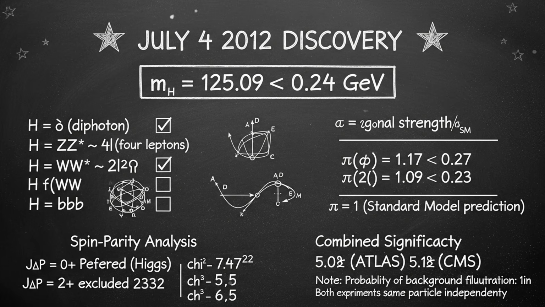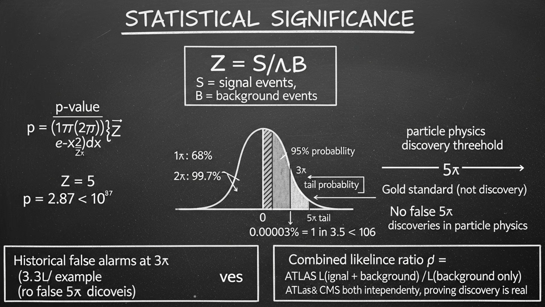And then, on July 4, 2012, CERN held a press conference. They announced the discovery of a new particle, mass around 125 giga-electron volts, decaying into photons, Z bosons, W bosons, bottom quarks, tau leptons. The properties matched the predictions for the Higgs boson. The statistical significance was 5 sigma. That means the probability of this being a random fluke is about 1 in 3.5 million. In particle physics, 5 sigma is the gold standard. It means discovery.